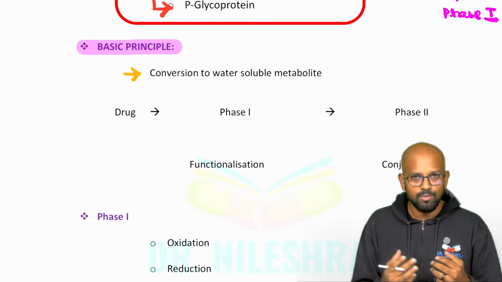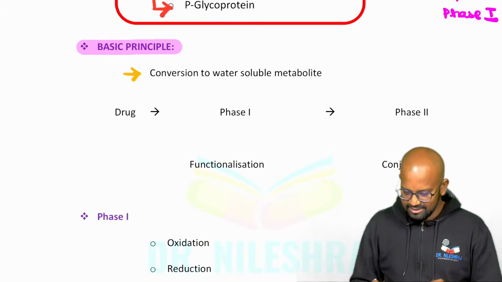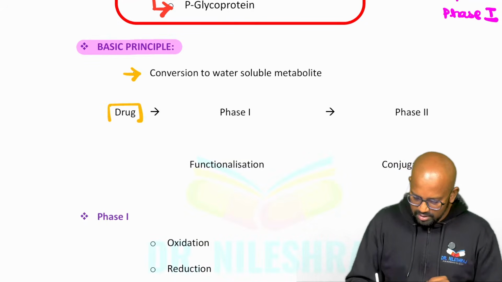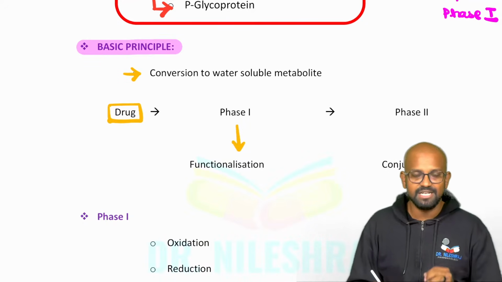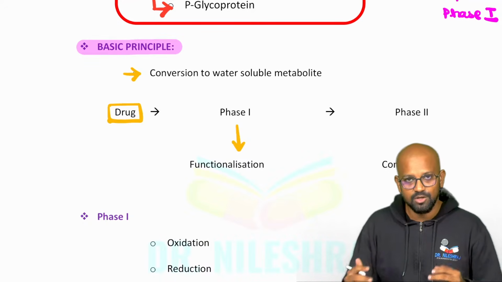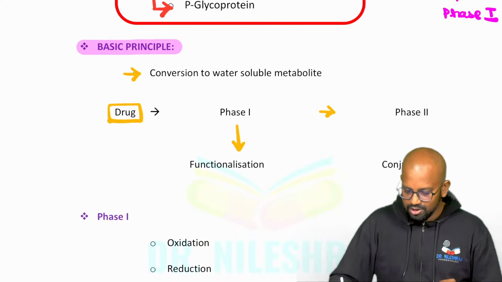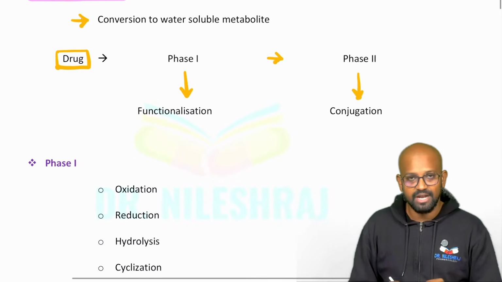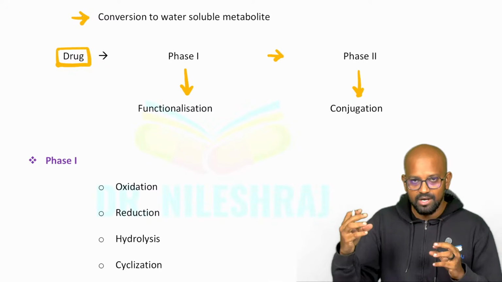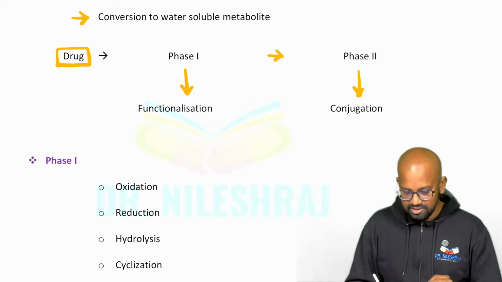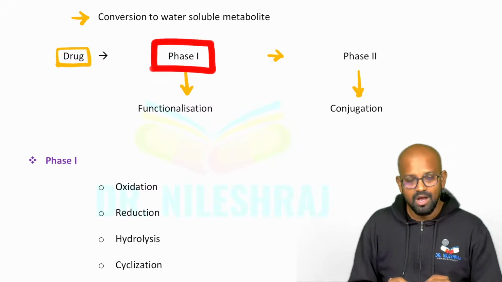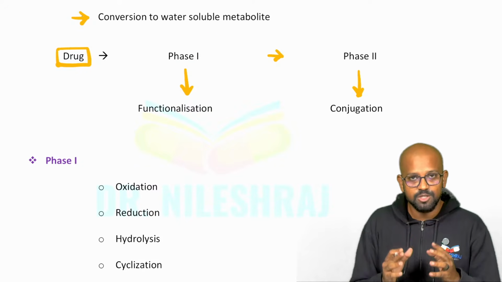The other name is metabolism. All these things are one and the same. So we have this drug molecule. This drug will land up in phase 1 metabolism, which is also called a functionalization reaction, because we add a functional group, following which there will be progression onto the phase 2 metabolism reaction. Phase 2 is also called a conjugation reaction, because we conjugate the active moiety over the drug molecule. This is the sequence of what is happening inside the body. So to understand certain things, we have to know what phase 1 is, how it is happening, and what factors might govern that.